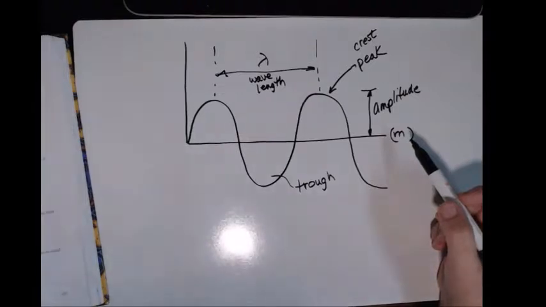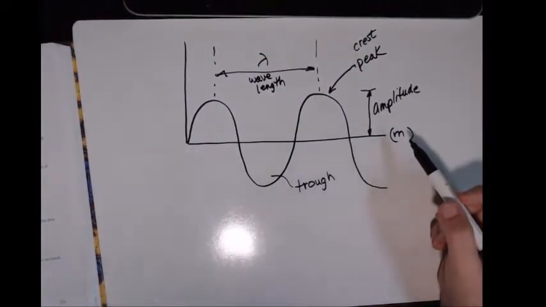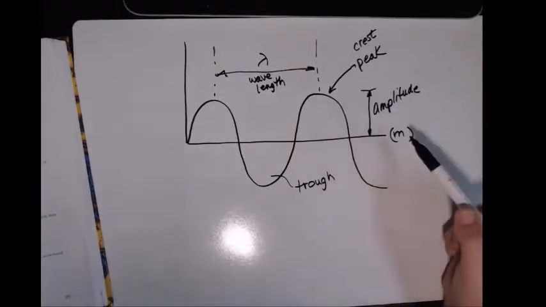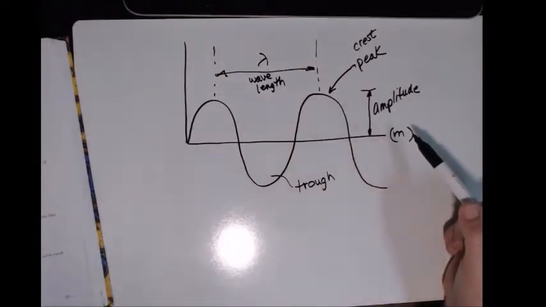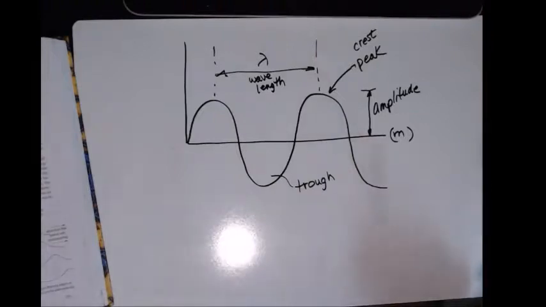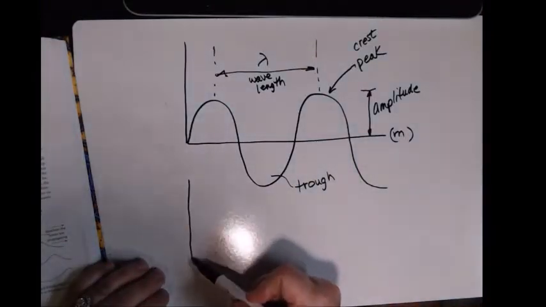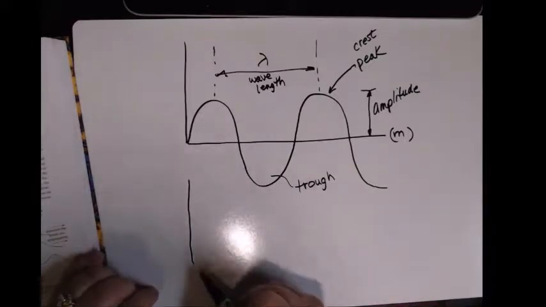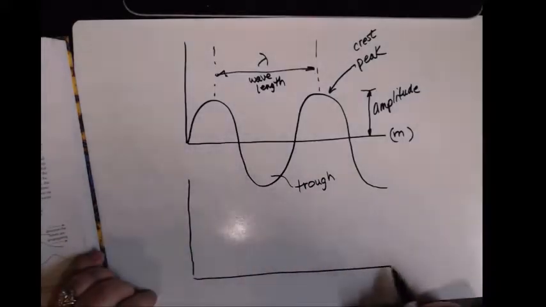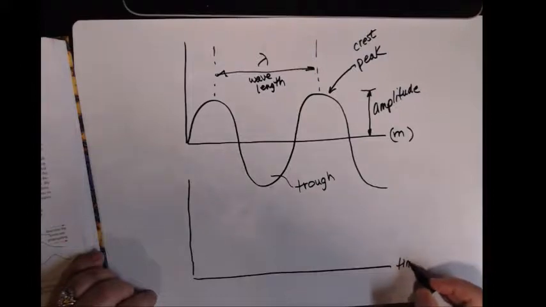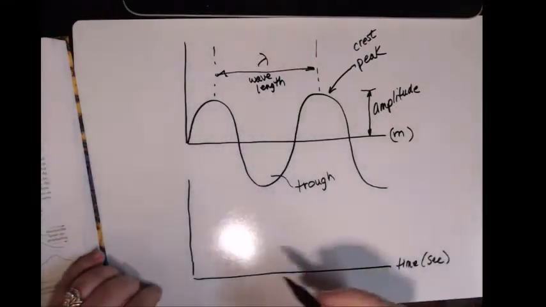Now, what is the equation? They talk about this a little later in the chapter, but there's an equation that we're given that relates wavelength. We'll get there later. So what if I want to look at the wave with respect to time? Let's do that, as it changes with respect to time.